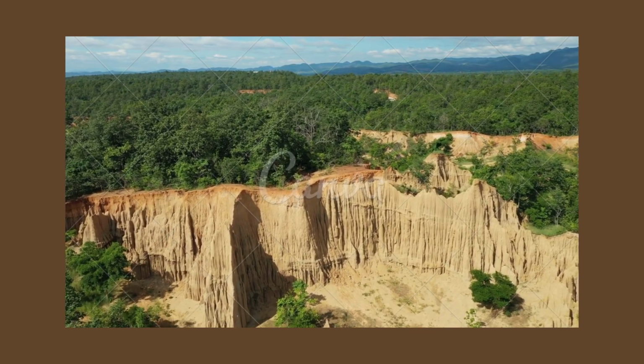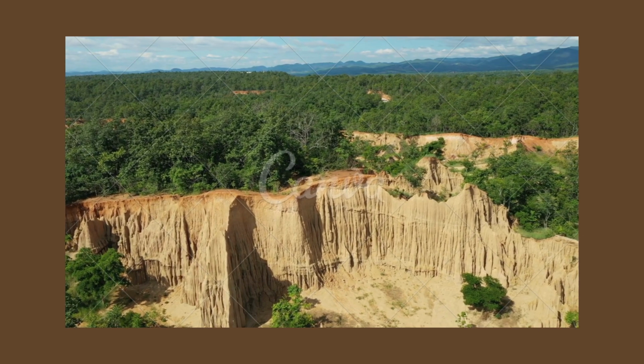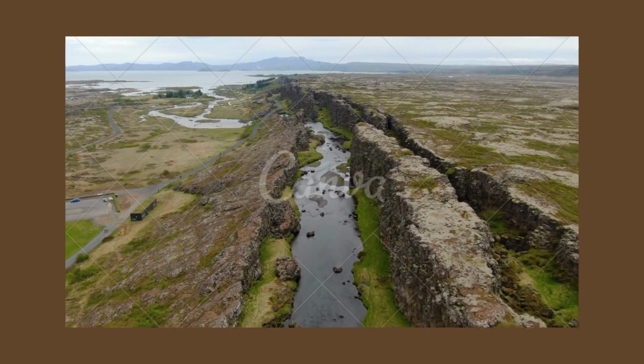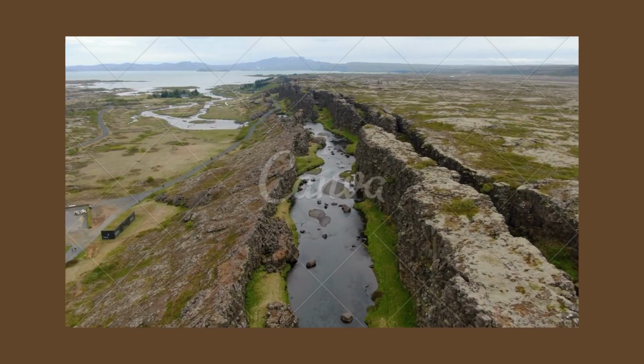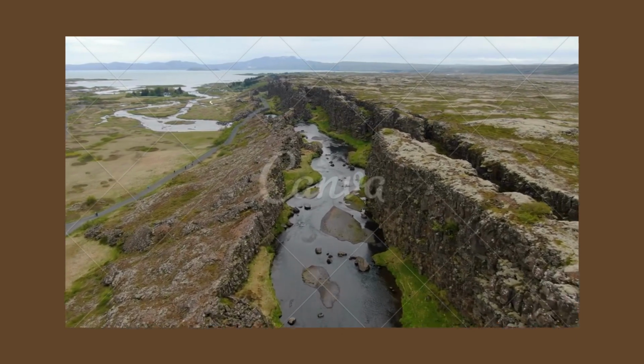For example, when two plates collide, one may be pushed under the other, causing the formation of mountain ranges and volcanic activity. When two plates move apart, magma can rise up from the mantle, creating new crust and potentially leading to the formation of oceanic ridges.